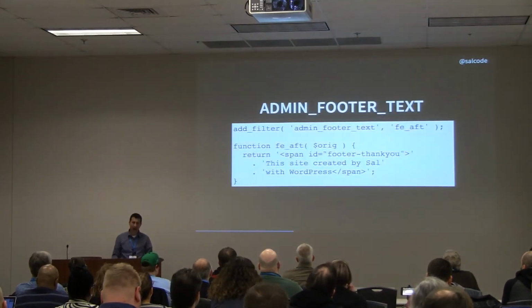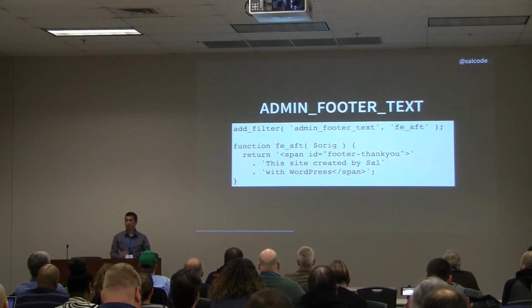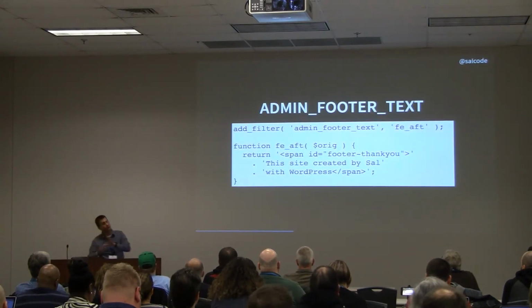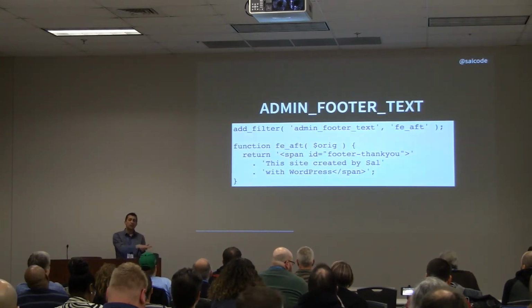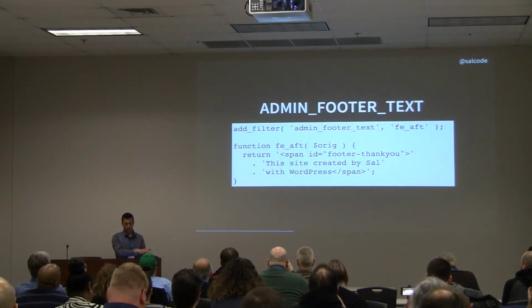Another thing we can do, admin_footer_text. Again, another place we have an opportunity to change something. So yet another tube flowing through WordPress. I told you there's lots of tubes. So it's flowing through WordPress. In this case, it spits out some information on your admin pages in the footer.